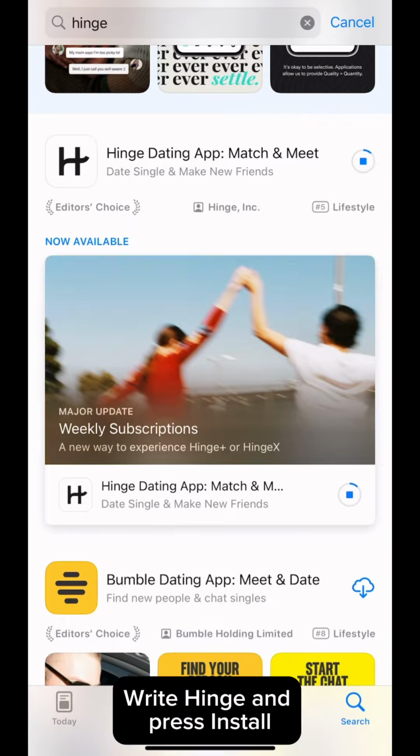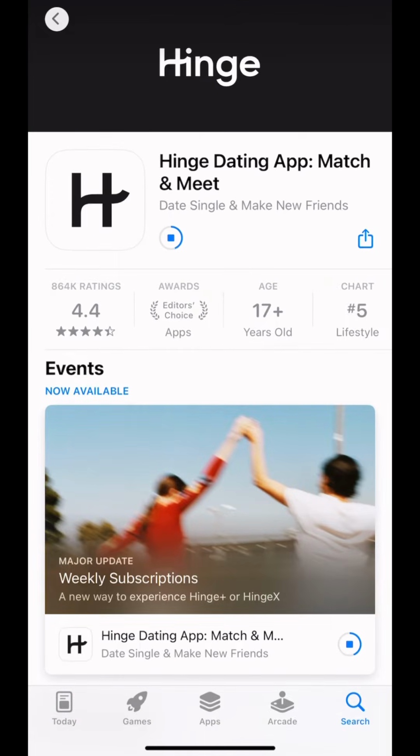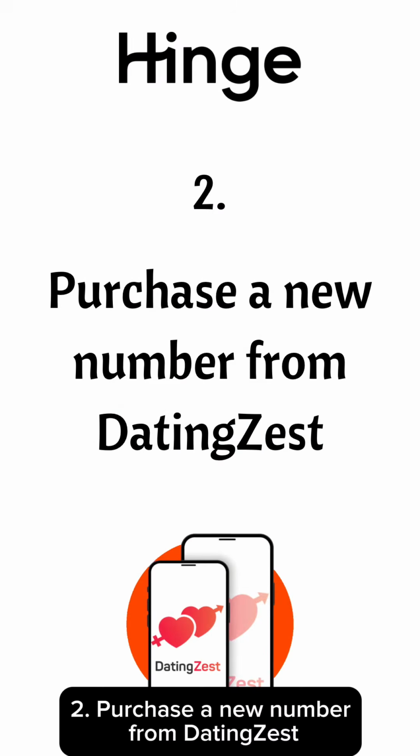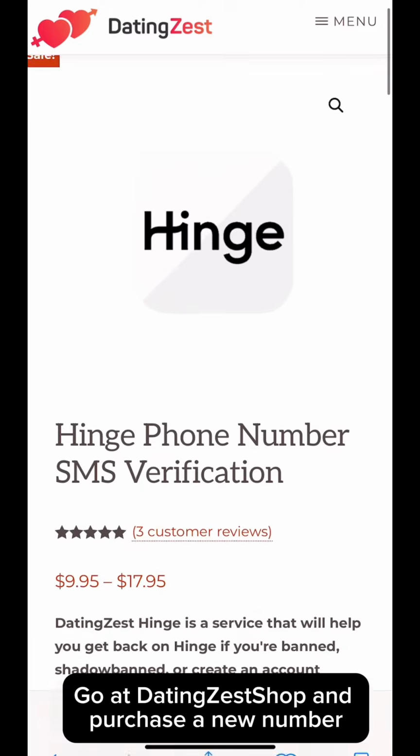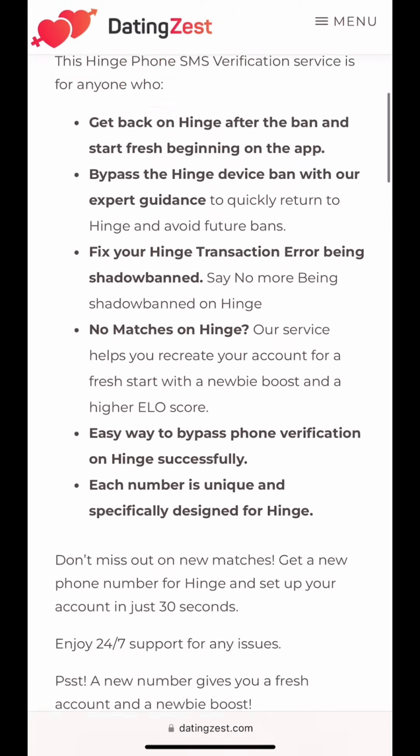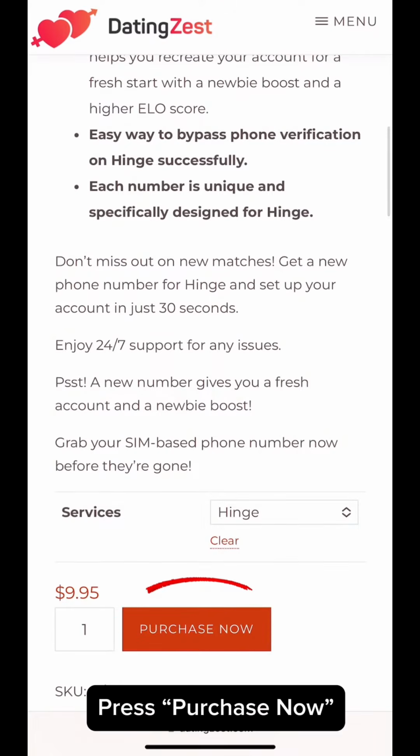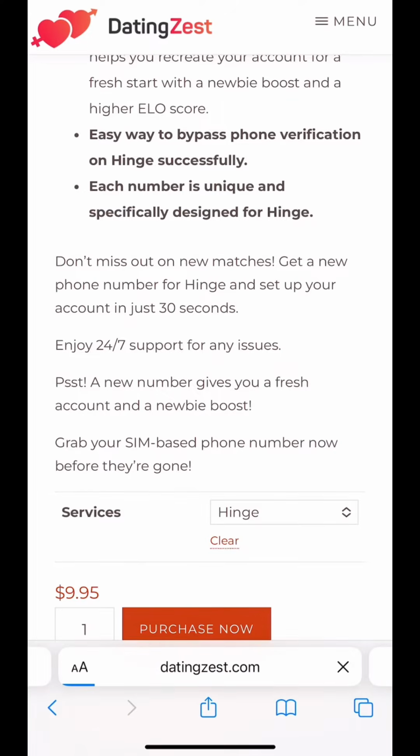2. Purchase a new number from DatingZest. Go at DatingZestShop and purchase a new number. Press purchase now. Write your billing details and credit card information. Press place order.